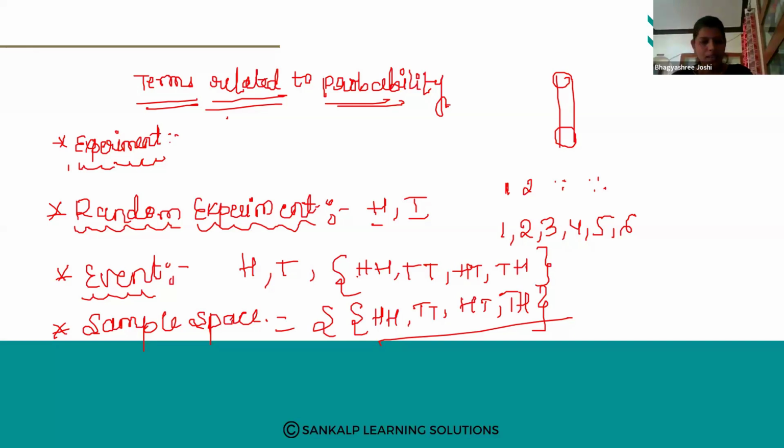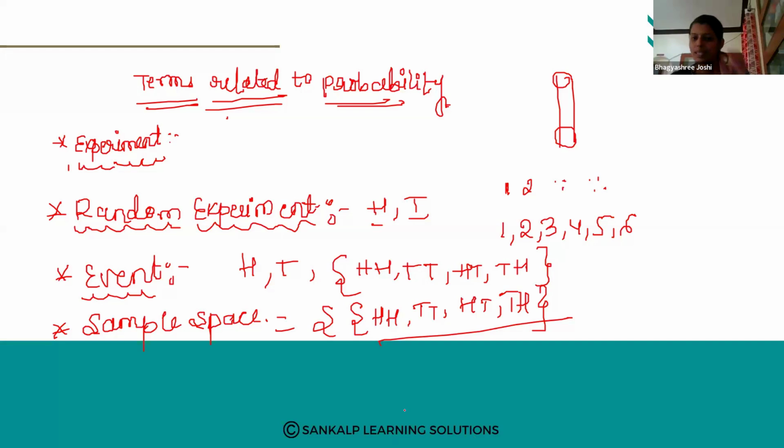Okay. Next one. Event. What do you mean by event? See here, if you are tossing 2 coins at a time, okay? Then which outcomes will you get? Either it may be head head, or tail tail, or head tail, or tail head. So we are getting 4 results. So here 4 outcomes. So all these outcomes we call an event.